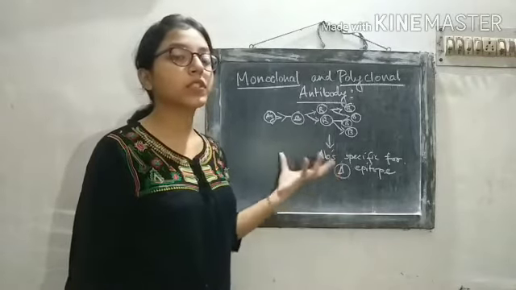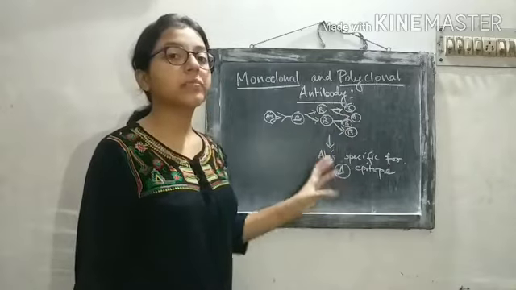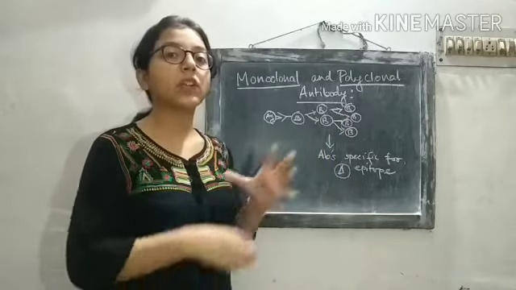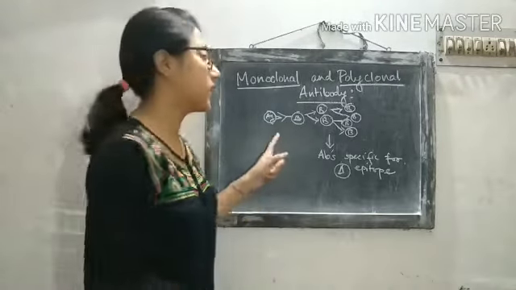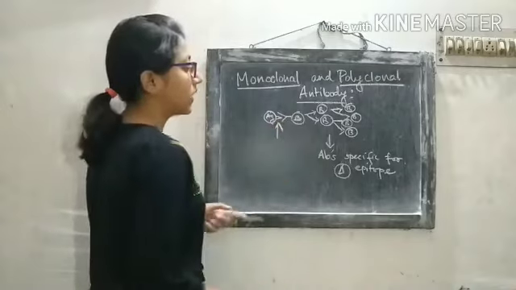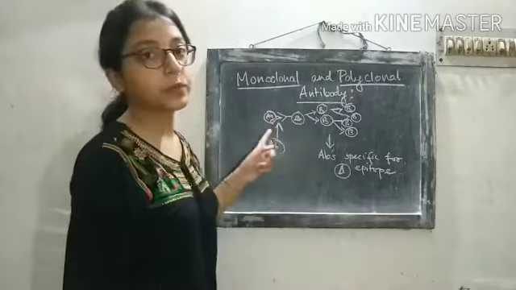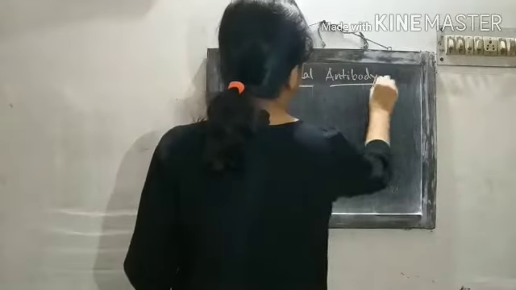So this population of antibodies generated from a clone of B cells is said to be monoclonal in nature, which means that all the antibodies generated are directed against a single epitope. This is the only epitope, and all the antibodies generated are directed against this epitope. So this is the term monoclonal antibody.